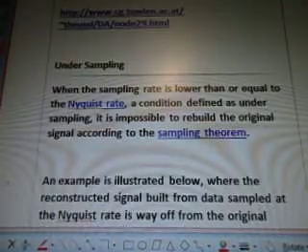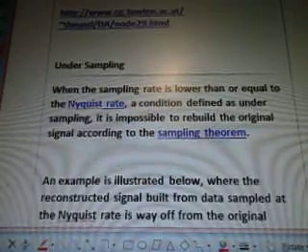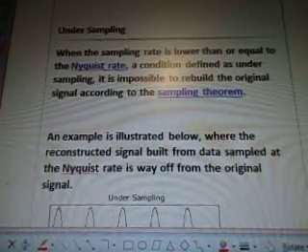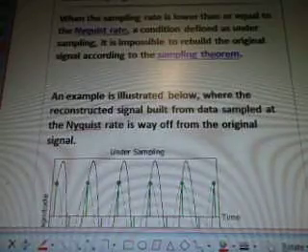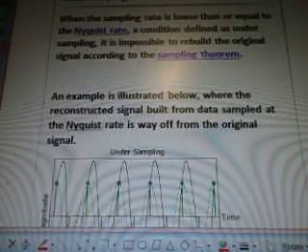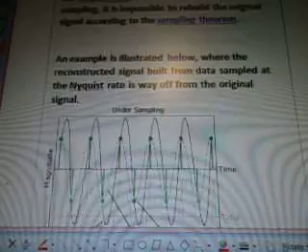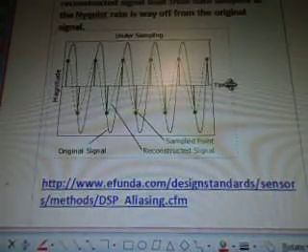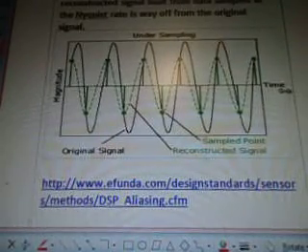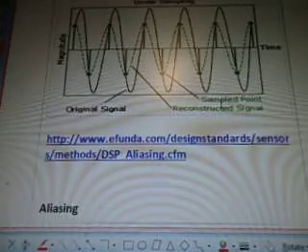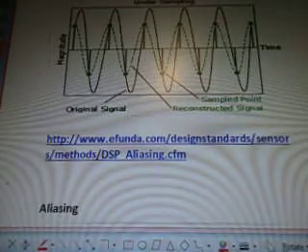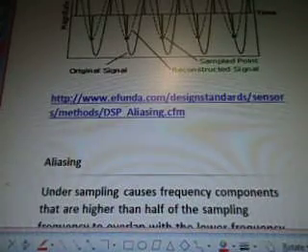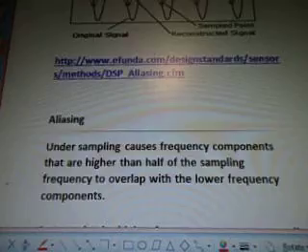Under sampling, when the sampling rate is lower than or equal to the Nyquist rate, a condition defined as under sampling, it is impossible to rebuild the original signal according to the sampling theorem. An example is illustrated below, where the reconstructed signal built from data sampled at the Nyquist rate is way off from the original signal. So this diagram shows under sampling, time, magnitude, and original signal, and it's a standard sampled point and then reconstructed signal. And that's from www.efunda.com. There's a link there.